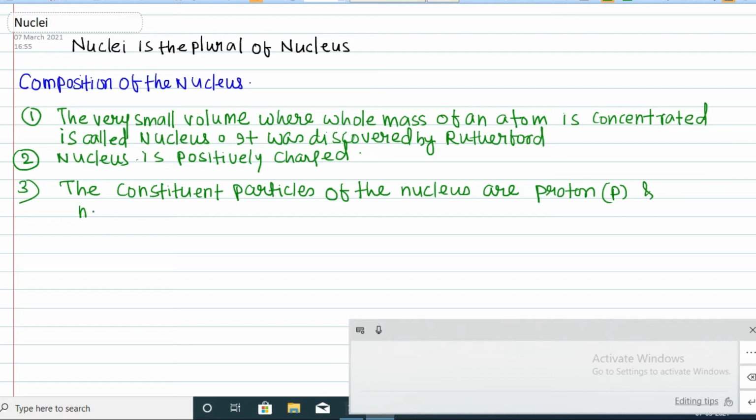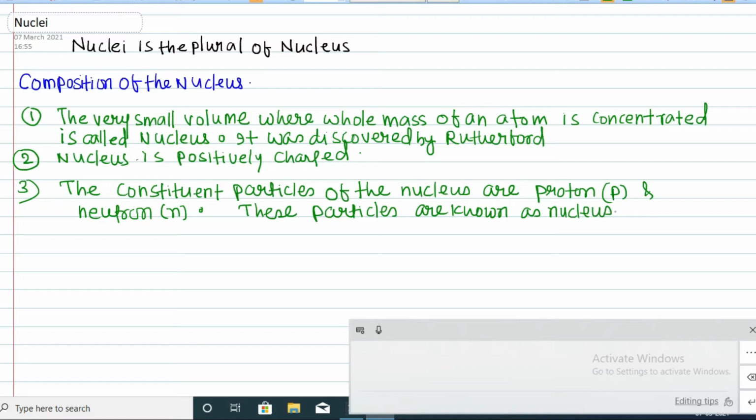So as a whole the nucleus is positively charged. These constituent particles, protons and neutrons, are known as nucleons.